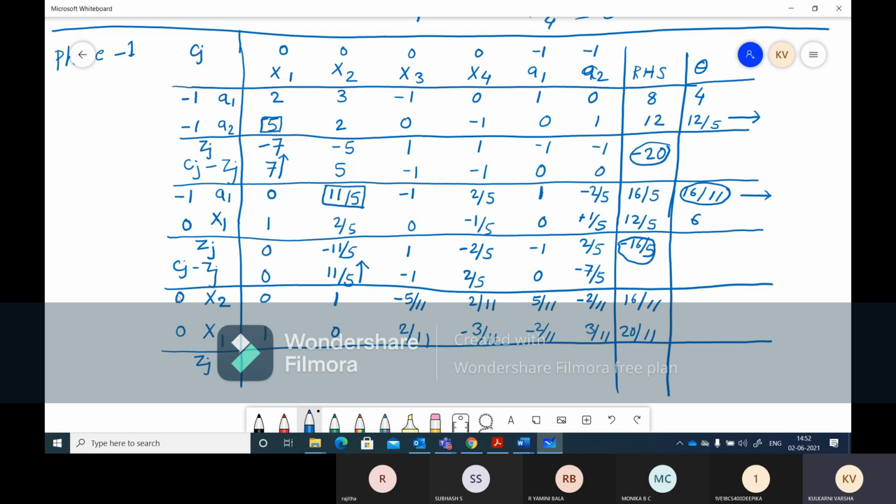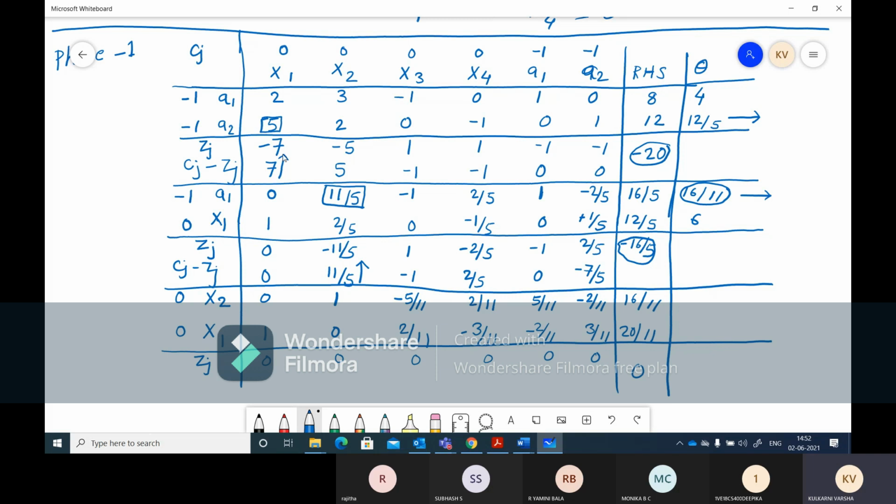So when you calculate Zj, you can see that this is 0. This is also 0. So the dot product will be 0 only, because 0 into 0 plus 0 into 1 is 0. So as this is 0, the dot product will be 0. So blindly you can write it as 0, 0, 0 over here. And you will get 0 here also.